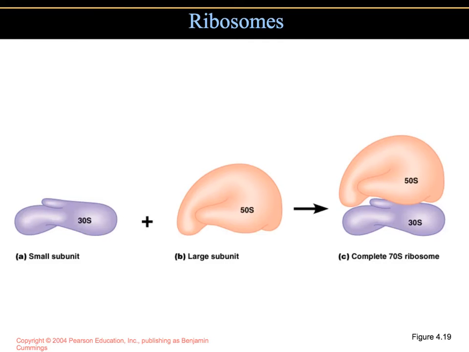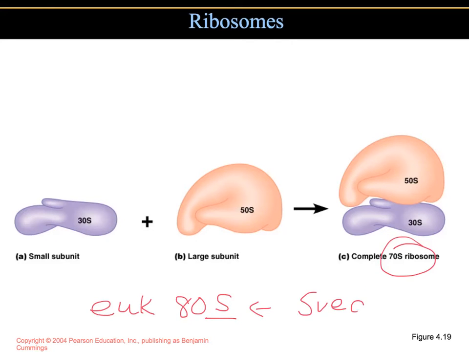Prokaryotic ribosomes differ from eukaryotic ribosomes in the number of proteins and rRNA molecules they contain. They are also somewhat smaller and less dense than ribosomes of eukaryotic cells. The prokaryotic ribosomes are called 70S. The eukaryotic ribosomes, by the way, are called 80S. The S refers to something called Svedberg units.